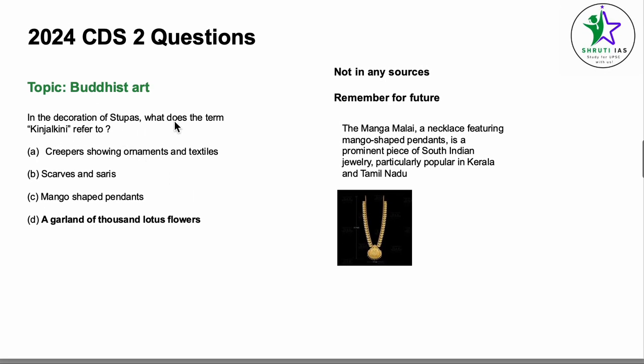Coming to the third question, the topic is Buddhist art. In the decoration of stupa, what does the term Kiljan Kani refer to? Now, this is not mentioned in any of the resources. For future reference, we can remember that Kiljan Kani refers to a garland of 1,000 lotus flowers. And Manga Malai, a necklace featuring mango-shaped pendants, is a prominent piece of South Indian jewelry, particularly popular in Kerala and Tamil Nadu.